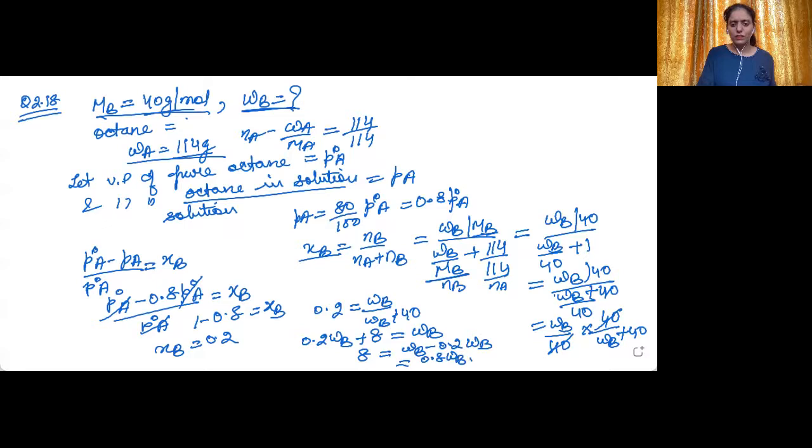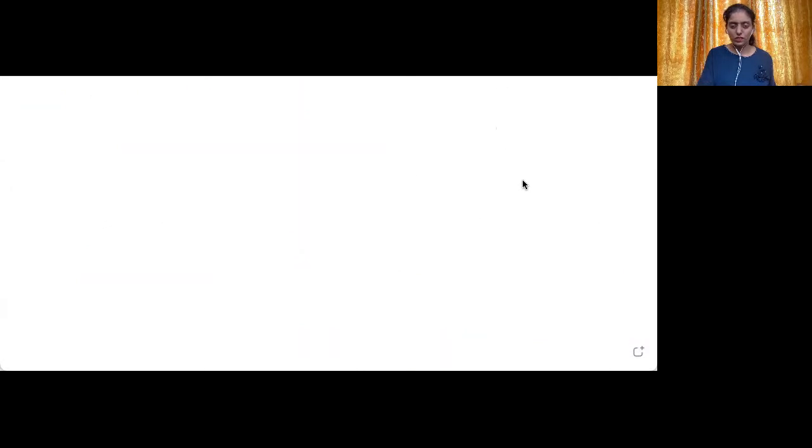Okay, so I'm just clearing the screen. So 8 is equal to 0.8 WB, till now where we have reached. So WB will be equal to 8 upon 0.8. 8 divided by 0.8, okay, it is equal to 10.